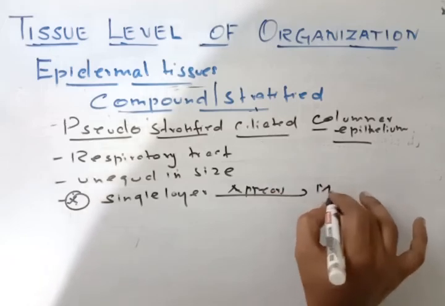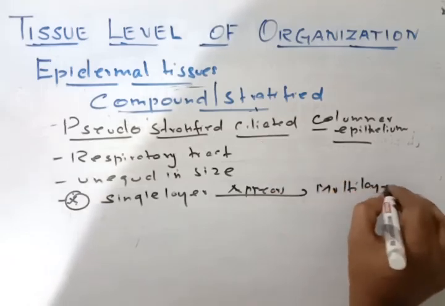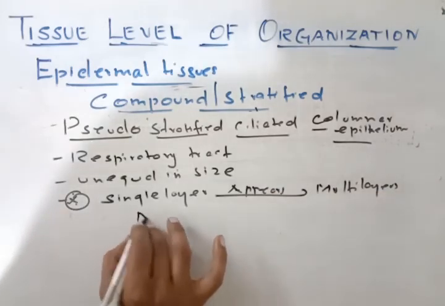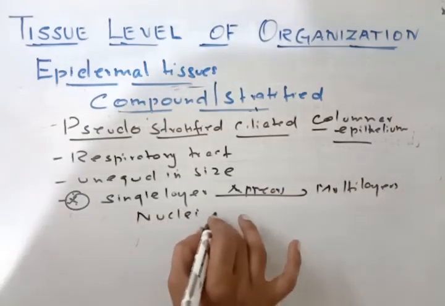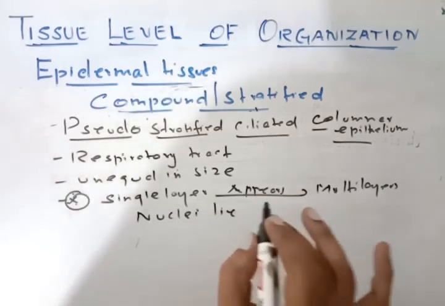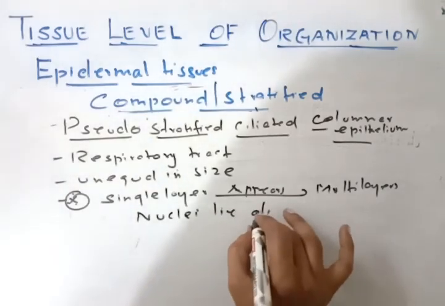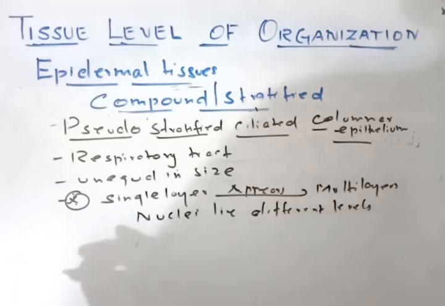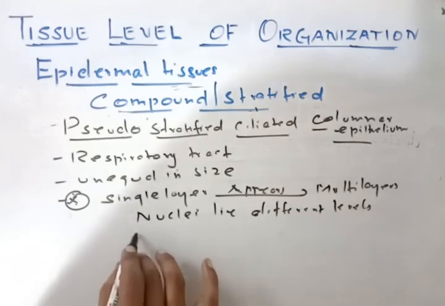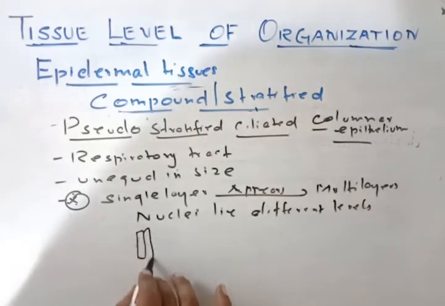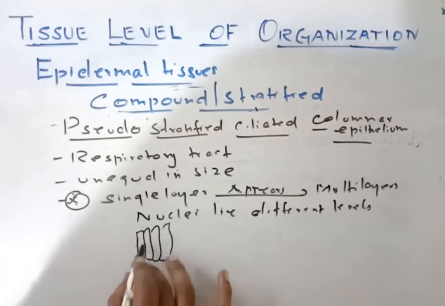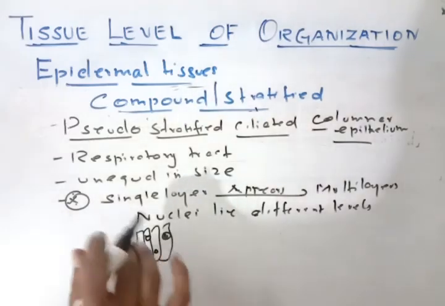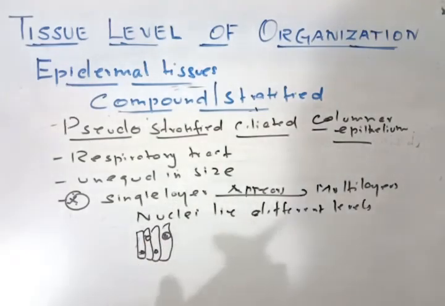It appears like multi-layers. How does it appear like multi-layers? Because of the nuclei lying at different levels. For example, if these are the cells, the nuclei will be arranged in these different layers. So since it's a single layer but appears like a multi-layer.